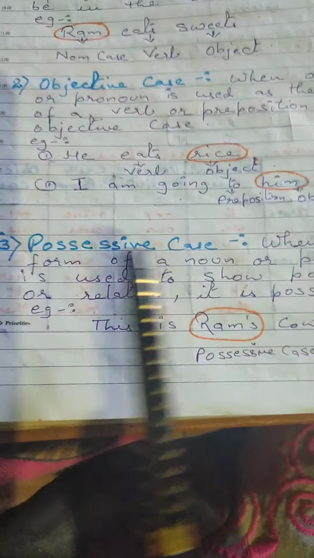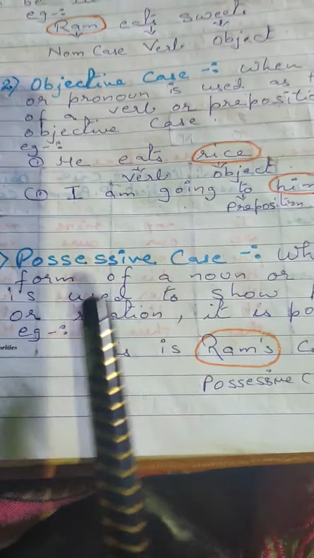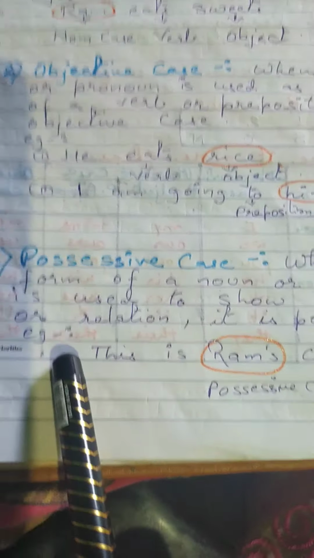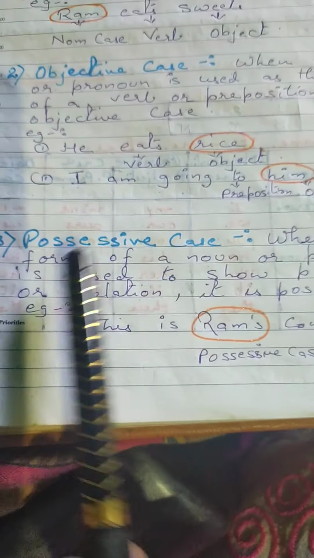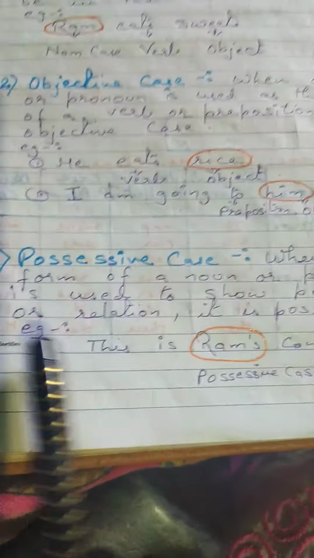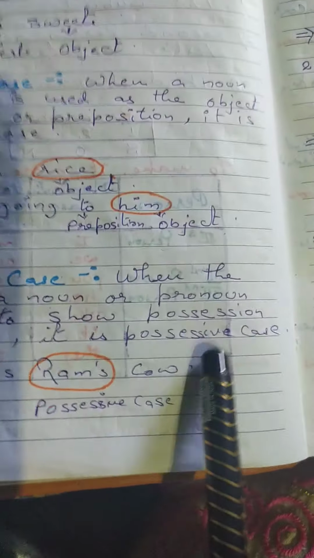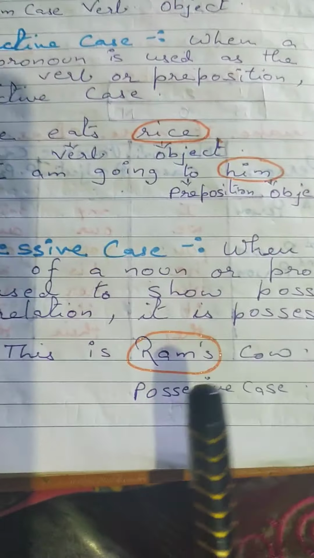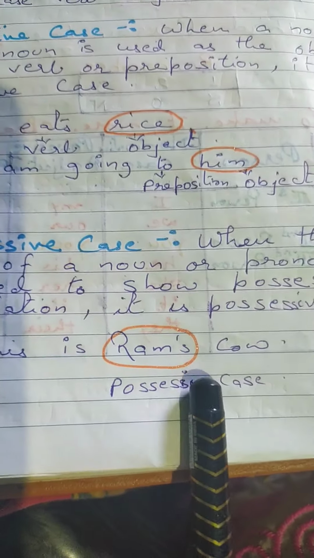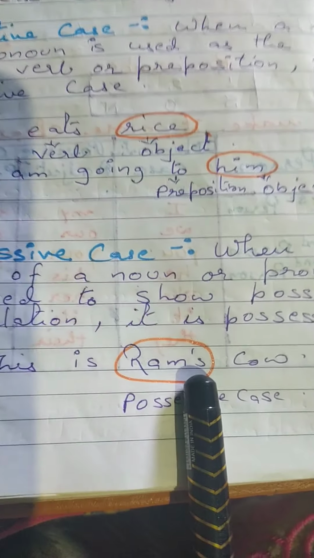Now what is possessive case, which I described a little in the box on the previous page. When the form of a noun or pronoun is used to show possession or relation, it is possessive case. This is Ram's cow. Whose cow is it? It is Ram's cow. So the ownership comes over here, and it is always written with an apostrophe.